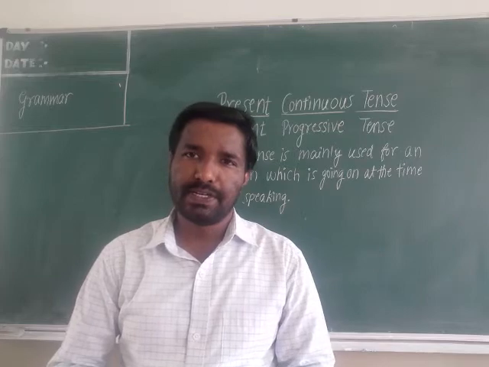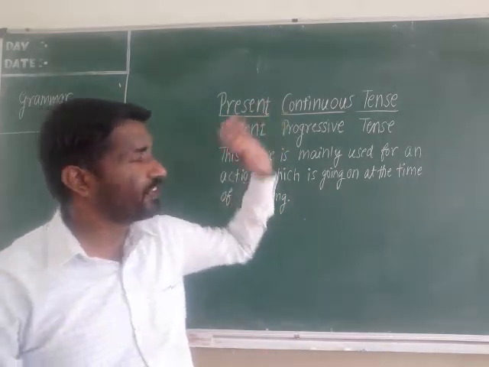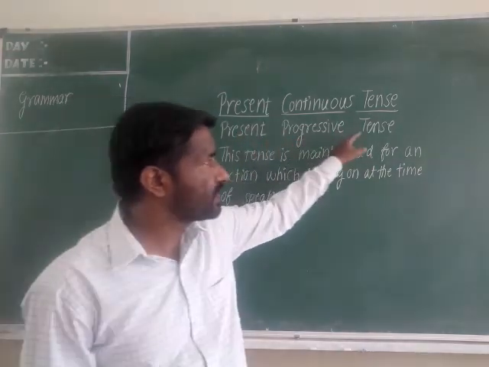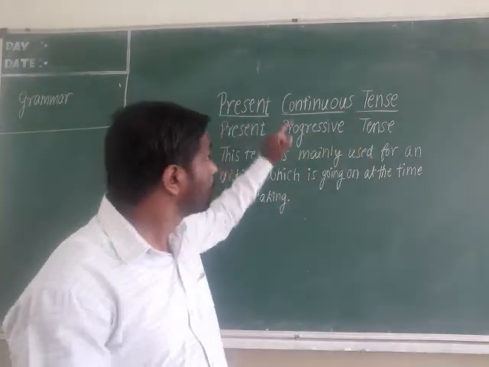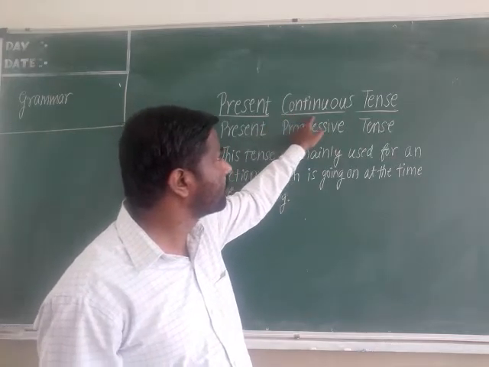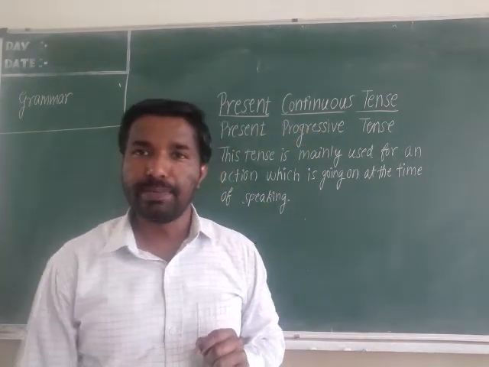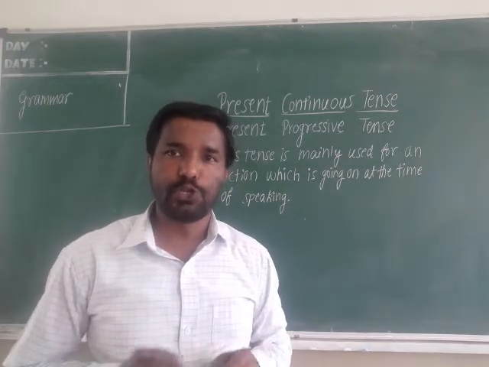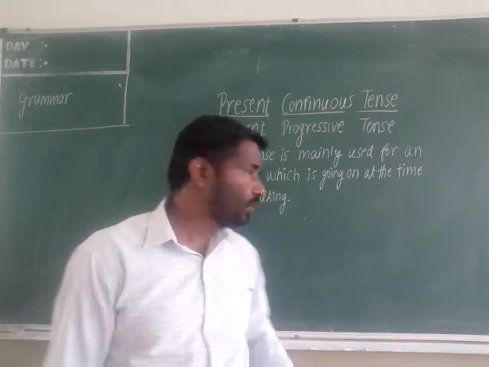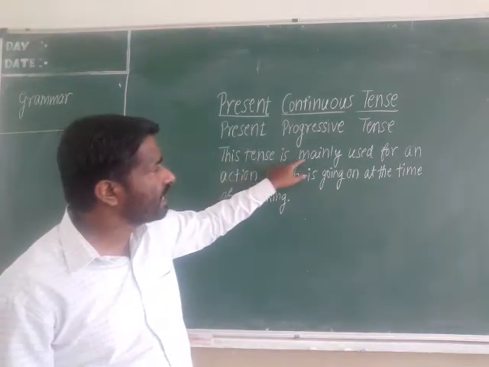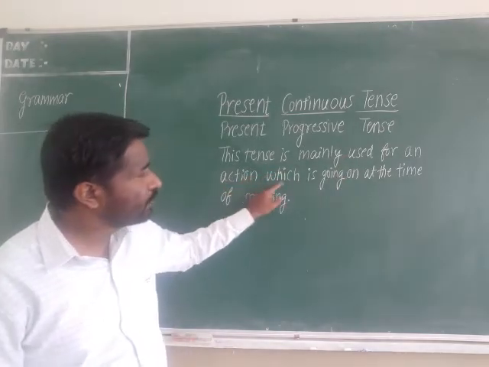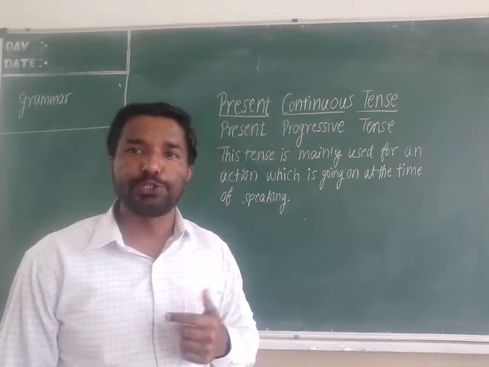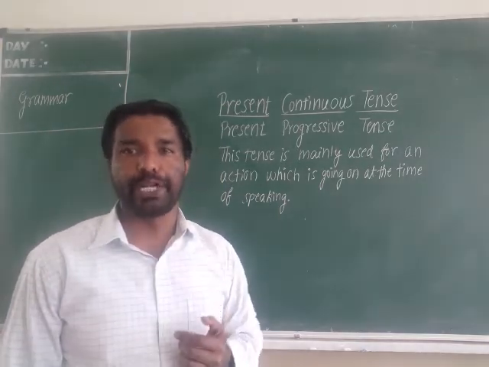Today let us see the present continuous tense, also known as present progressive tense. Here the name itself suggests continuous or progress. It means at the time of speaking the action should be in progress, it should be going on. So this tense is mainly used for an action which is going on at the time of speaking.